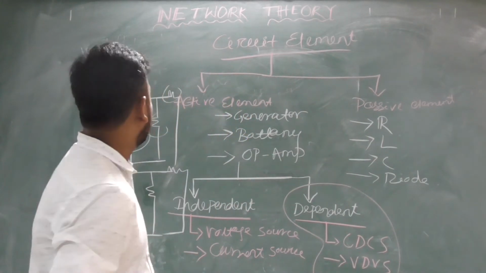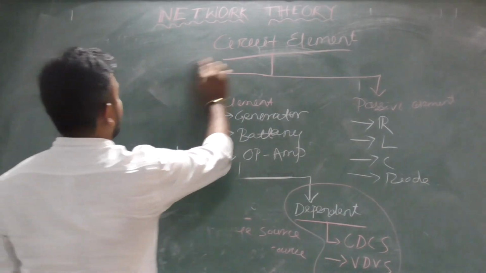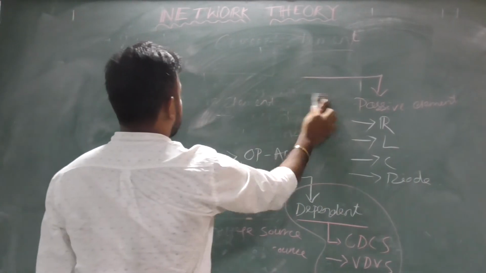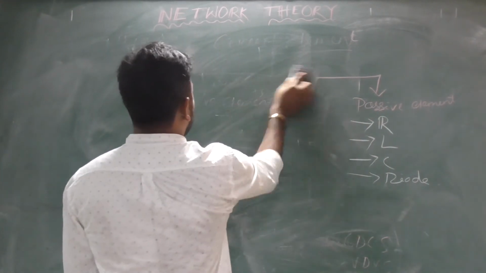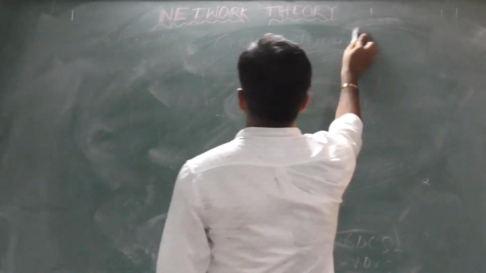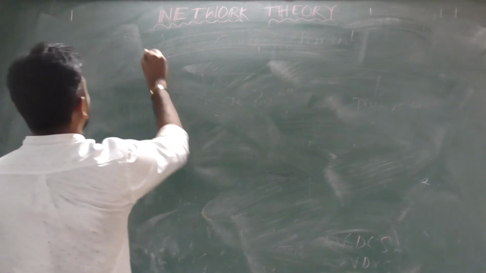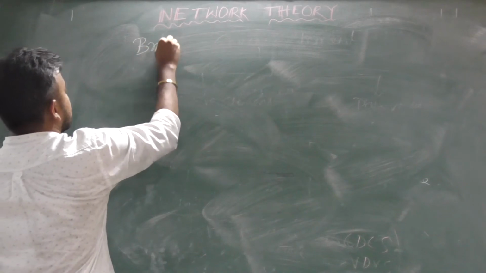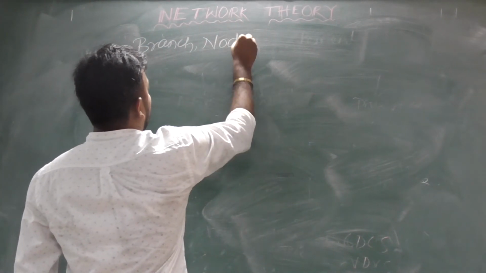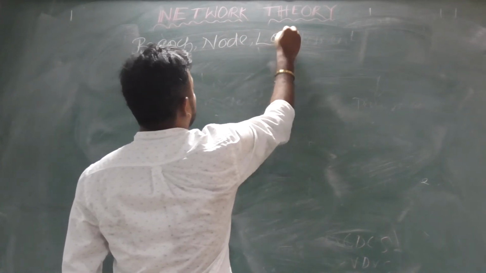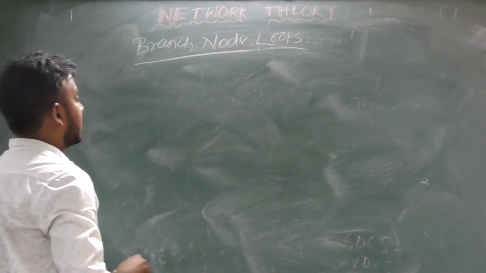Now we will study branches, nodes and mesh or loop. For that, let's take an example.